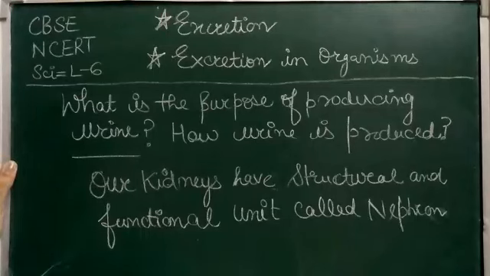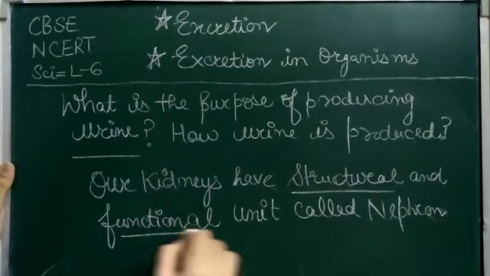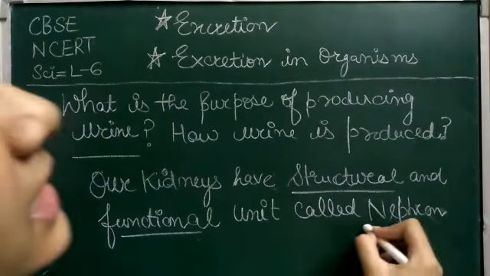Alright. Now, what is the purpose of producing urine and how is urine produced? The purpose of making urine is to filter out waste products from the blood. Just as CO2 is removed from the blood in the lungs, nitrogenous wastes such as urea or uric acid are removed from blood in the kidneys. And our kidneys have a structural and functional unit which is called the nephron.